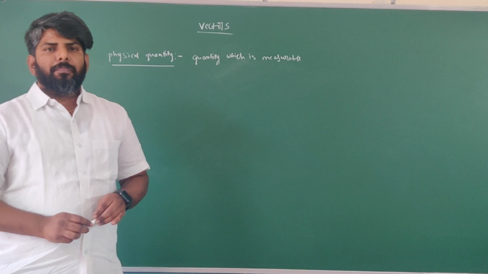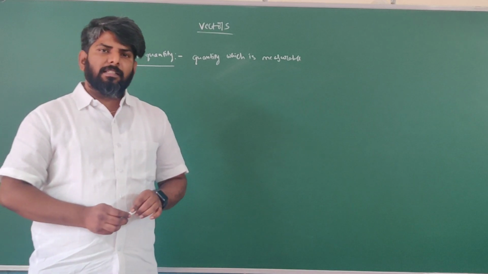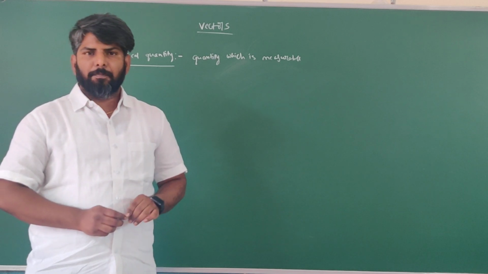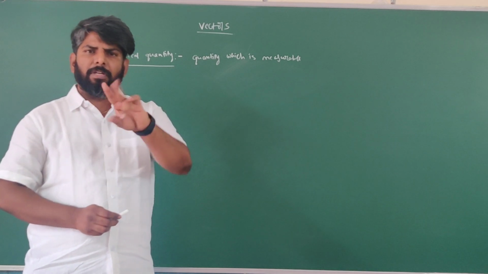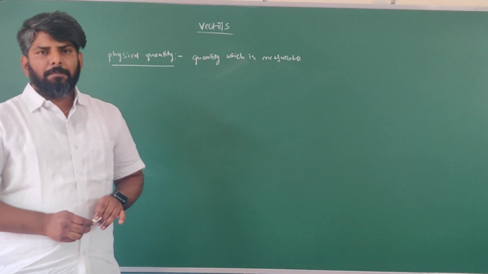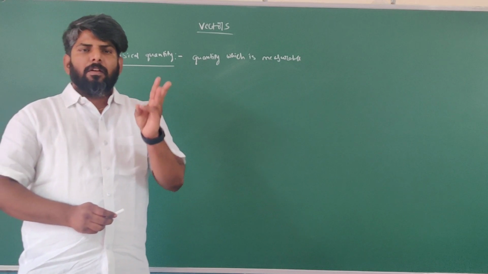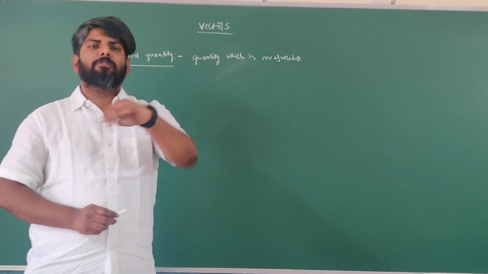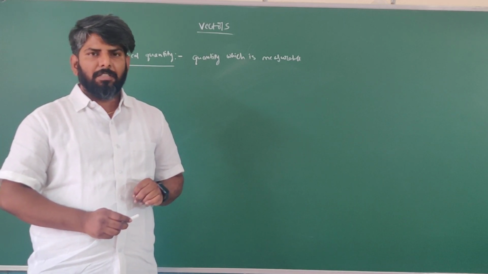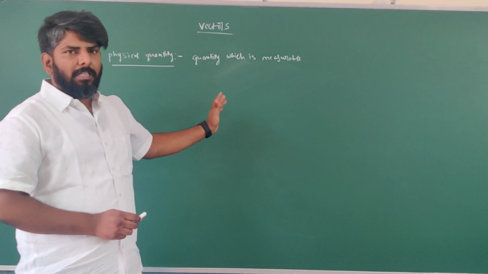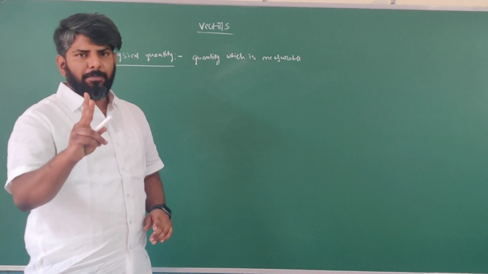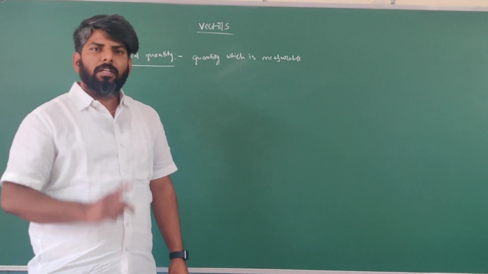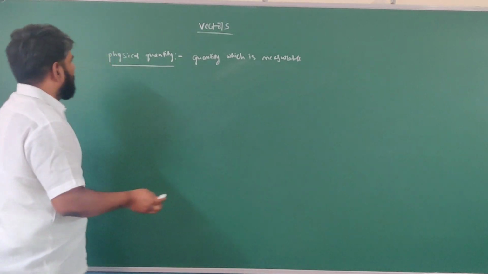Generally, these physical quantities are divided into two categories. They are: one is fundamental quantities, another one derived quantities. Got it? All the physical quantities are classified into how many types? Two types. What are they? One, fundamental quantities. Another one, derived quantities.